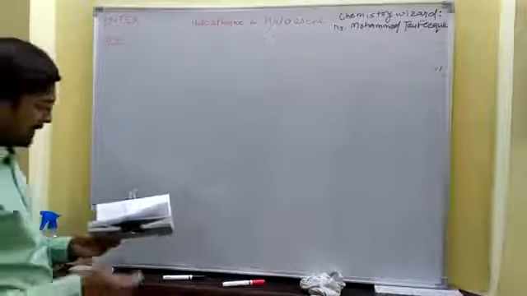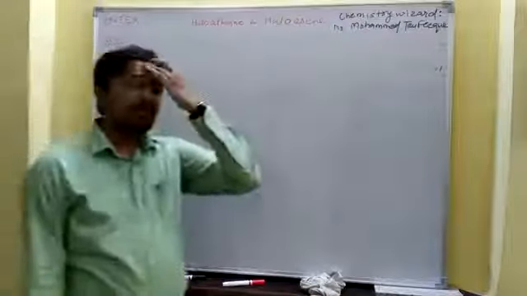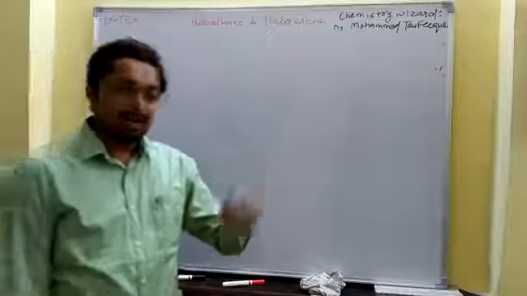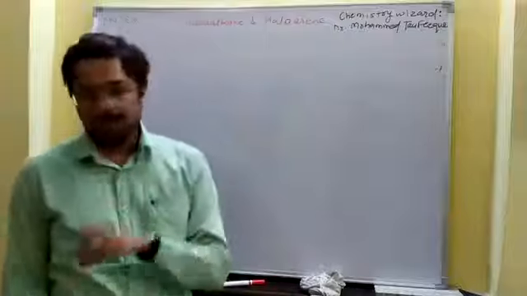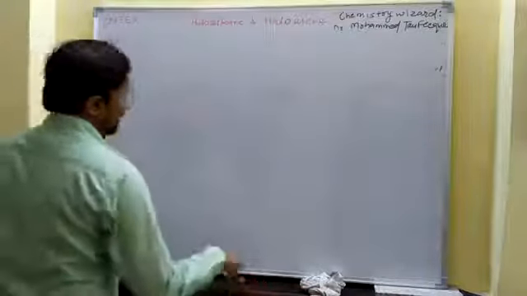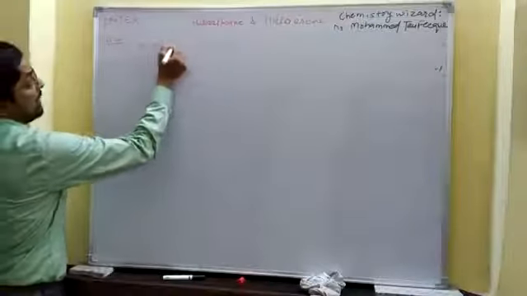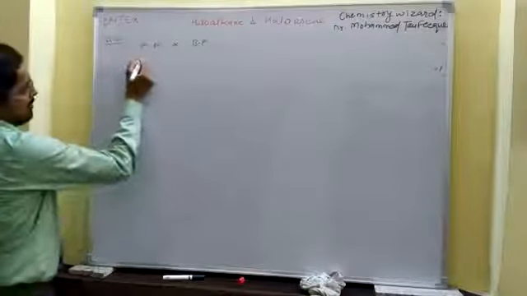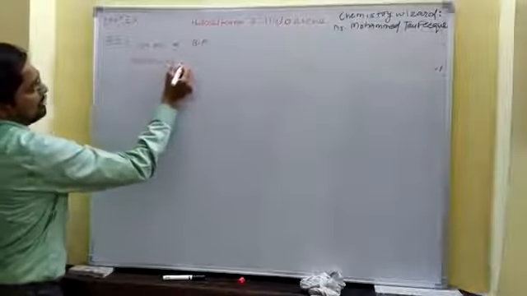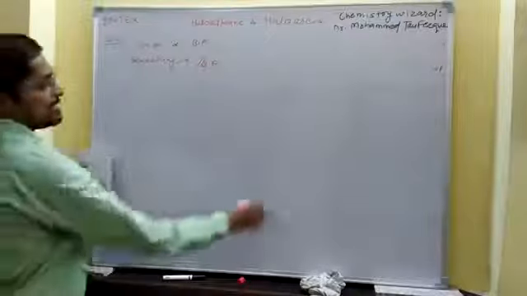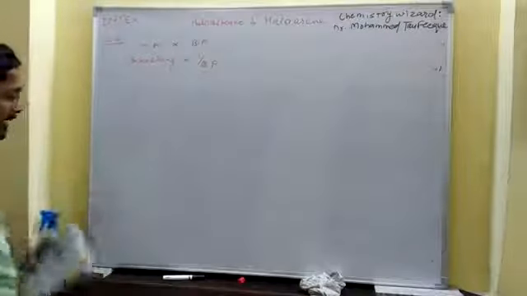It is quite a common question. As we know, when branching increases, boiling point decreases. When atomic or molecular mass increases, boiling point increases. So, let's recall some important key points regarding boiling point. Molecular mass is directly proportional to boiling point. That means as molecular mass increases, boiling point increases. Branching is inversely proportional to boiling point, that means as branching increases, boiling point decreases.